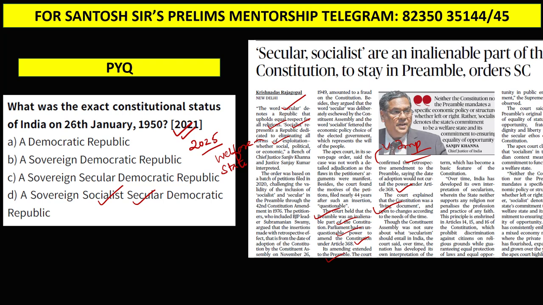Guys, the concept of secularism in the Constitution was there from the very beginning. Although the word secularism was not added to the preamble, the concept, the spirit of secularism was already there, and the proof of this is Article 14, Article 15, Article 16, and you can also add Article 25. This is very important. Similarly, guys, the DPSP basically had the tenets of socialism. So you can definitely get a question.